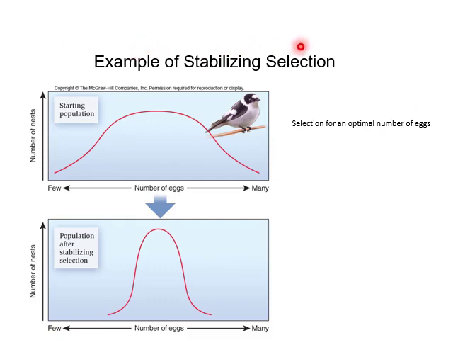Another example of stabilizing selection. When both phenotypic extremes are deleterious, then natural selection narrows the phenotypic range. As you can see, the narrowing of range in this graph for the selection of an optimal number of eggs in a bird shows that stabilizing selection narrows the phenotype at both ends of the range. This is the slope of the phenotype for the starting population, and this is after the stabilizing selection.